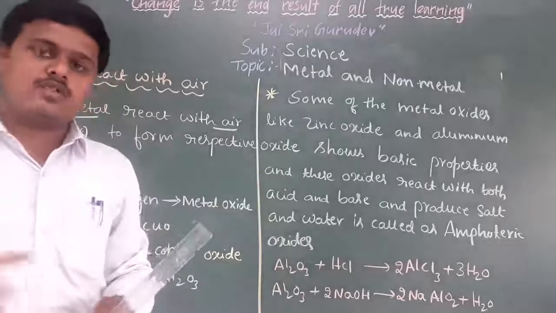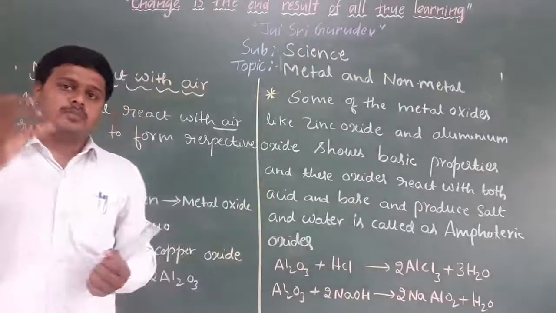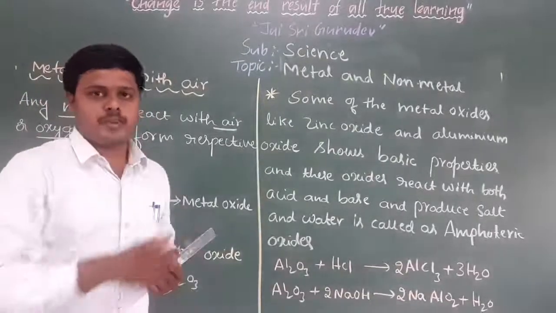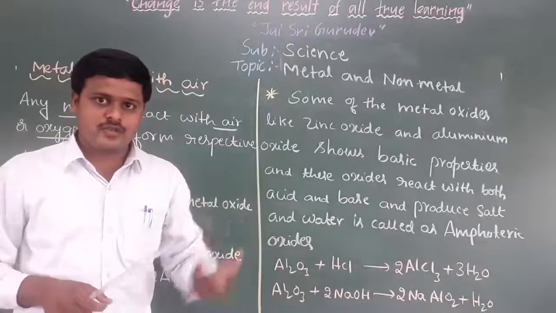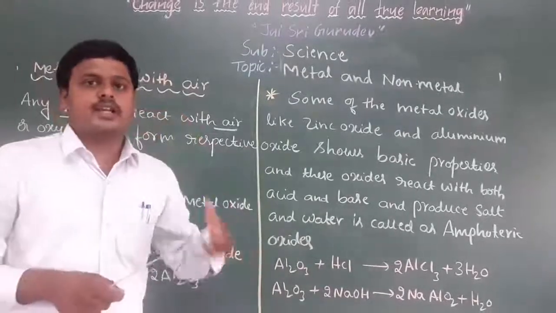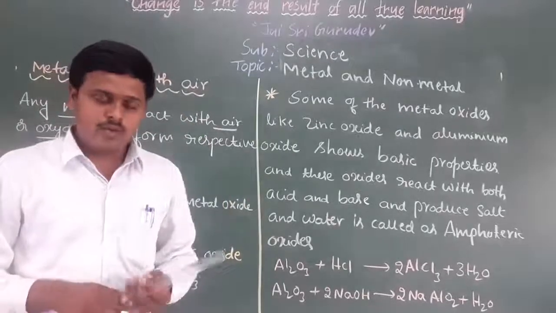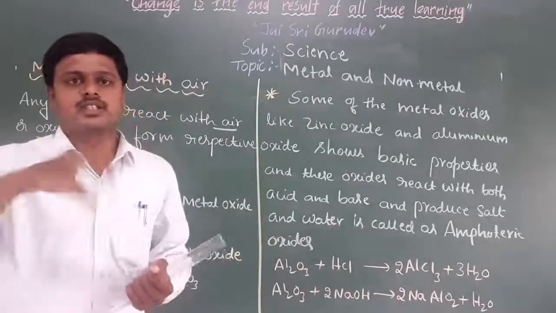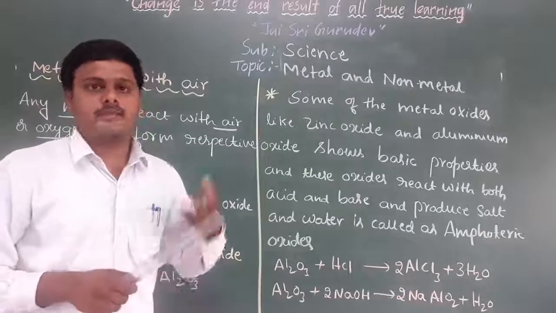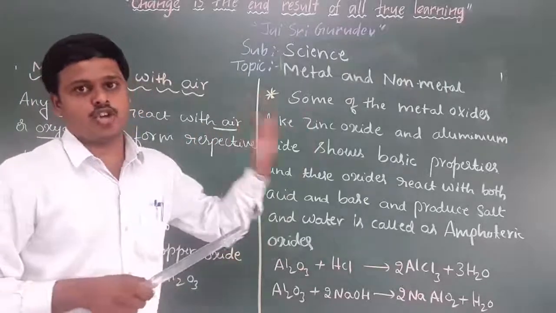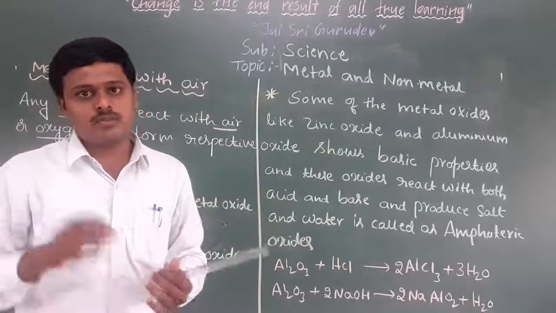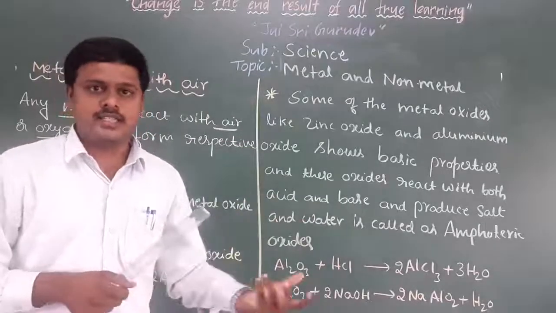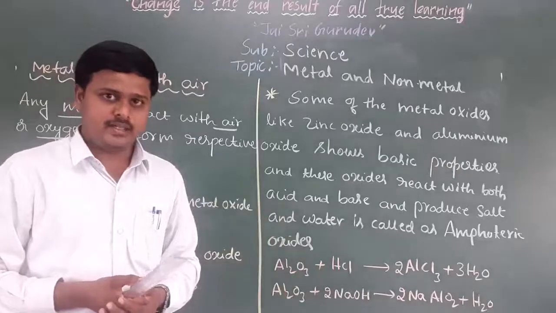In the previous class we discussed the physical properties of metals and non-metals, and metals reacting with air. In this class, we will revise the very important concept of metals reacting with air, and after that we will discuss other information in the lesson on metals and non-metals.